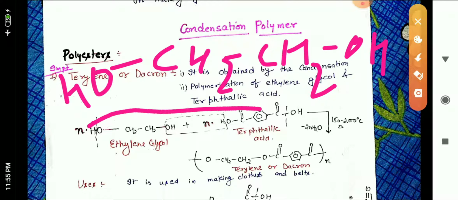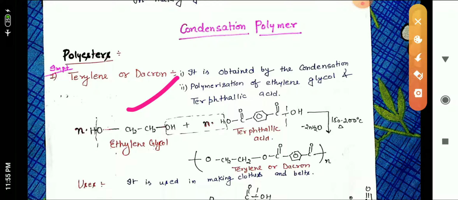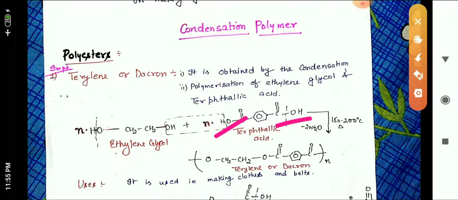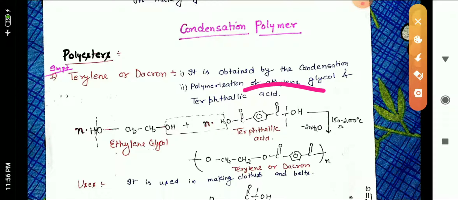Terephthalic acid is when a phenyl group is attached by 2 COOH groups.